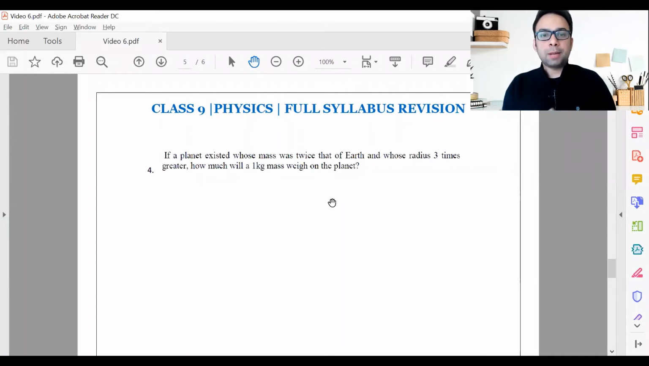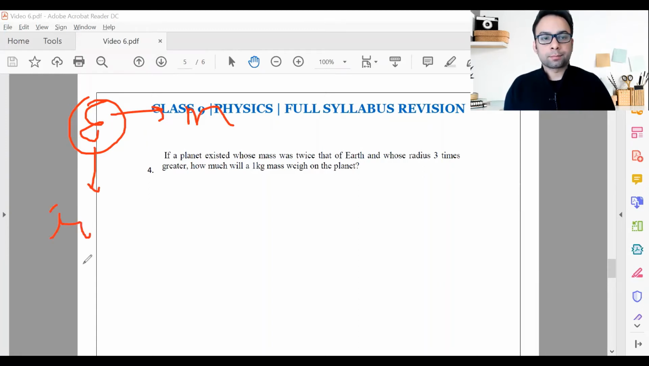Next, if a planet existed whose mass was twice that of the Earth and whose radius is 3 times greater, how much will a 1 kg mass weigh on that planet? Now, clear question of gravitation, right? Let's assume the Earth's mass to be m, as simple as that, and the Earth's radius is r. Earth is not purely spherical, but still for calculations we will assume that it's a spherical ball. That means the radius is r.